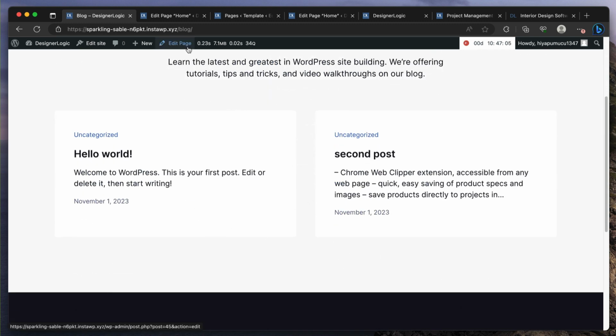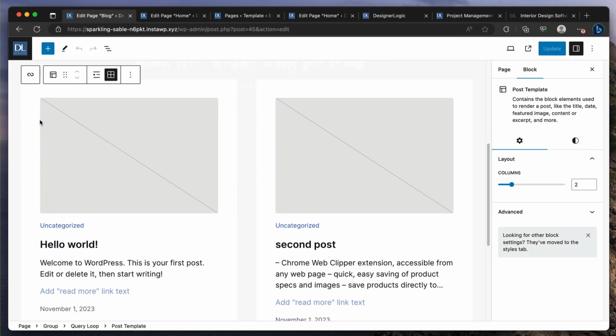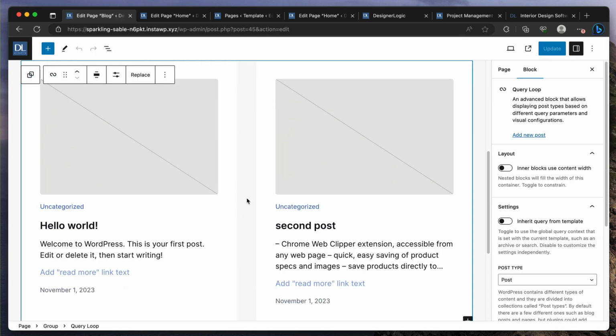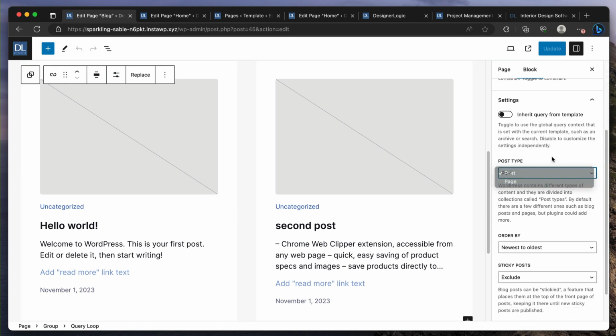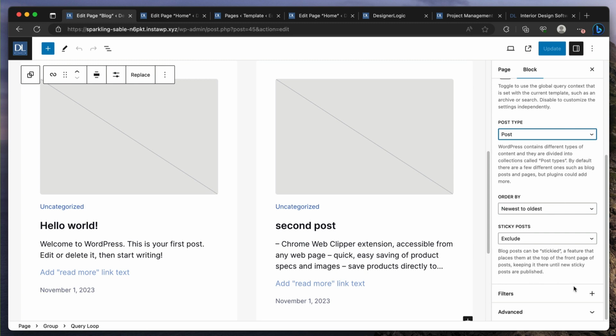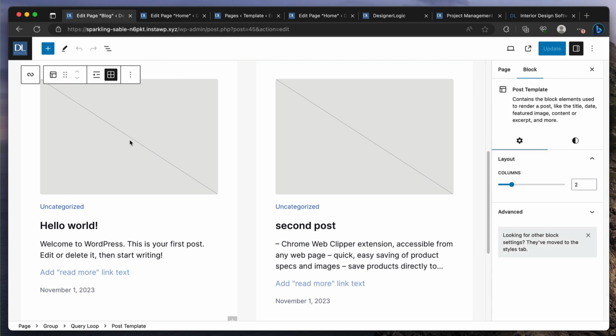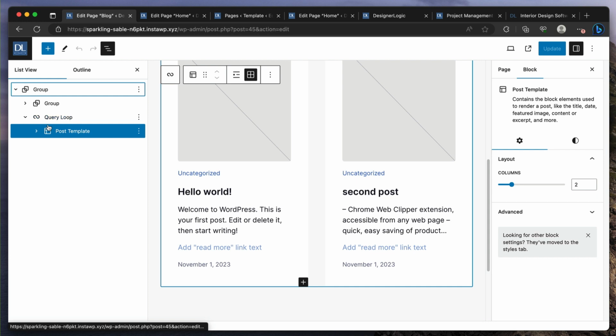And so this blog page, I can go in and edit this query block, which is a core block from WordPress. This is very powerful. The query block, I'll talk about it in many other videos. You can say what post type you want to show and how you want to order it, and then you can modify it.